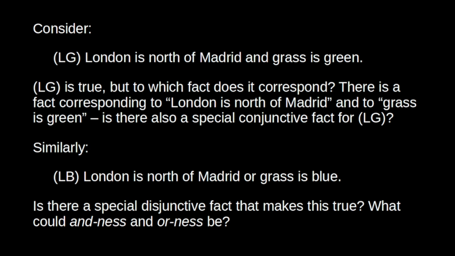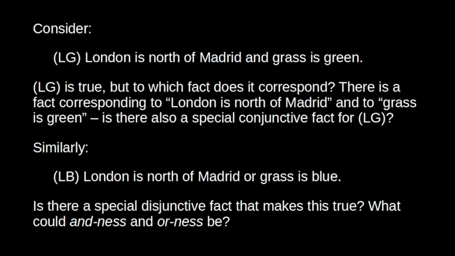Similarly, consider the disjunction, London is north of Madrid or grass is blue. If the proposition London is north of Madrid is true, then we know that the disjunction London is north of Madrid or grass is blue is true. So do we have to postulate some special disjunctive fact that corresponds to this disjunction? It's not clear what this could be, right? What exactly could andness and orness be?